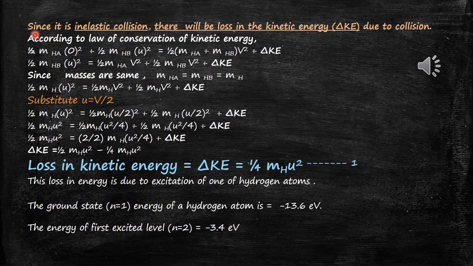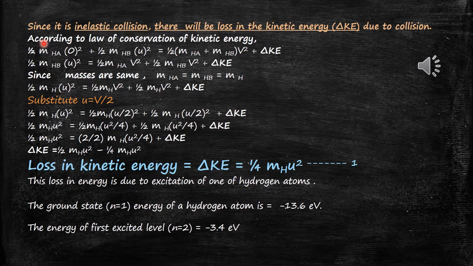Since it is an inelastic collision, there will be a loss in the kinetic energy. That loss of kinetic energy is represented by del Ke. Here the kinetic energy is not conserved. Therefore, how to write the equation?